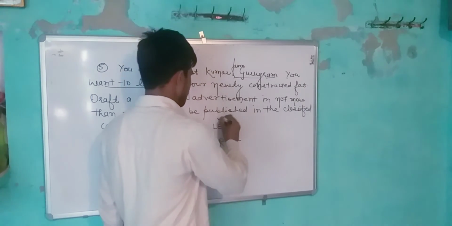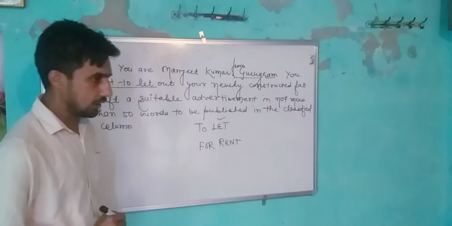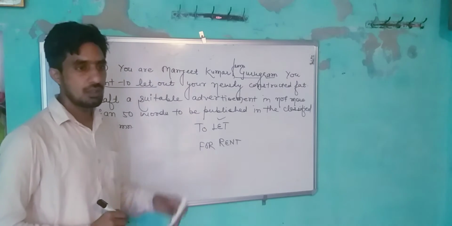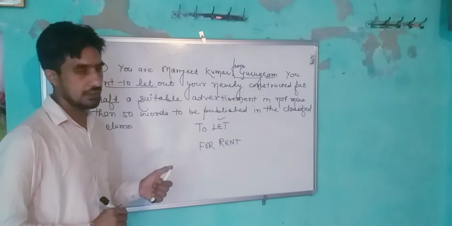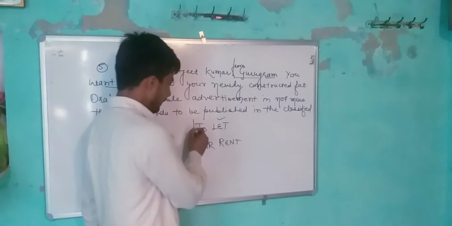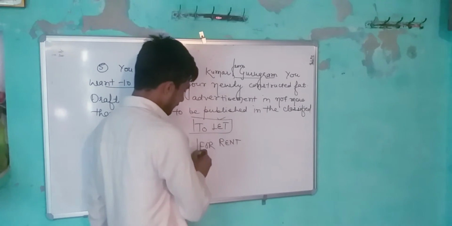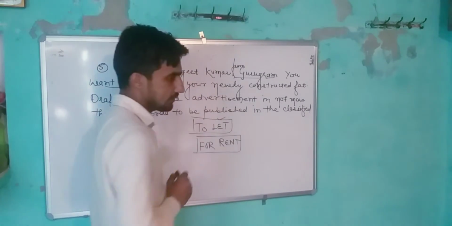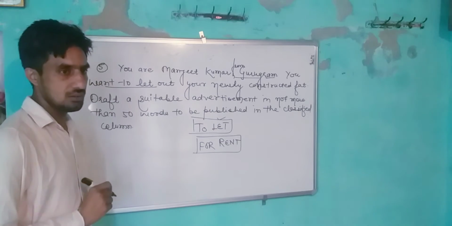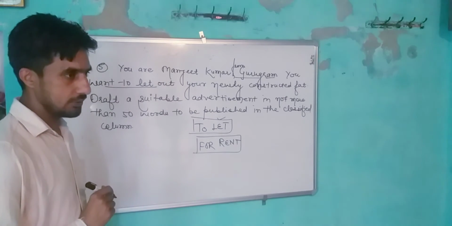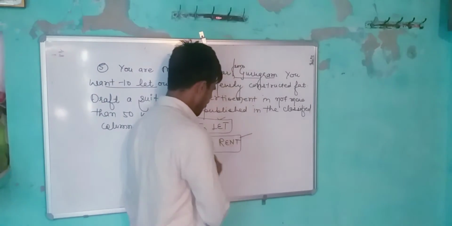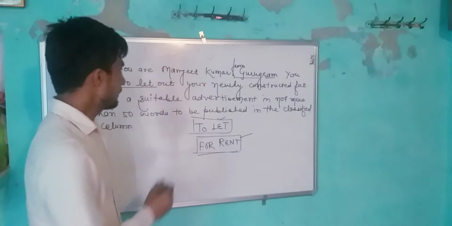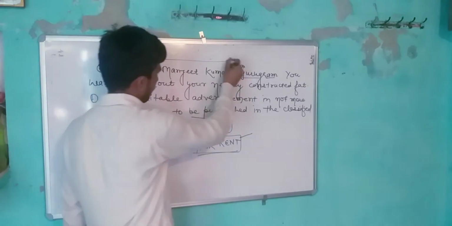If you want to offer your house, flat, apartment, or any other site for rent, you give the title of to let. And if you want a house, building, flat, or apartment on rent, you give the title of for rent.